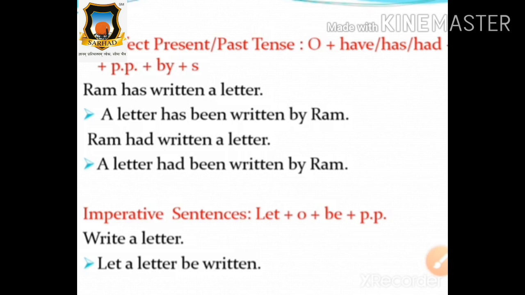Very good, students. You have all repeated all the formulas with me, and I want to tell you that you should make a chart of these formulas of the tenses, and also of the formulas of the interchange of voice. Make the chart, and every day you should revise both of these charts once. Okay, it will definitely help you